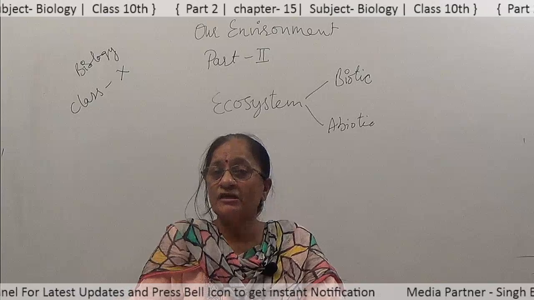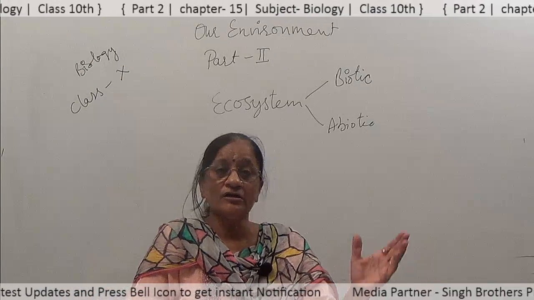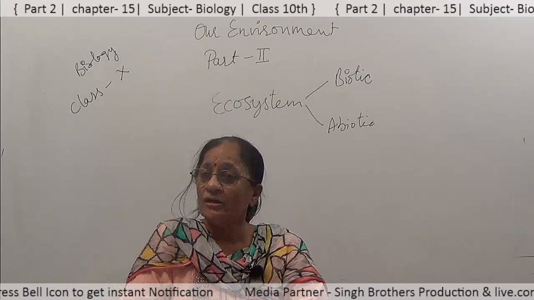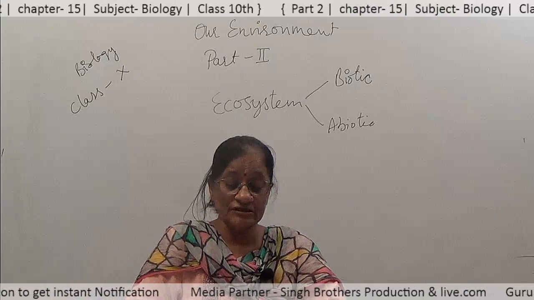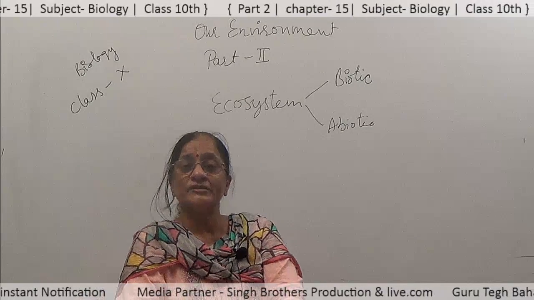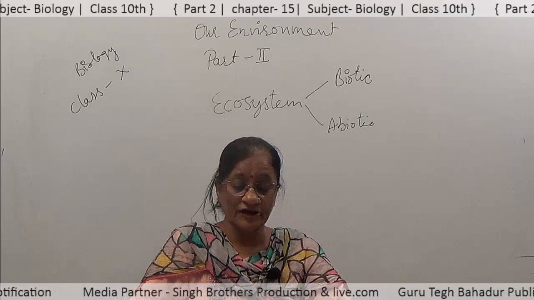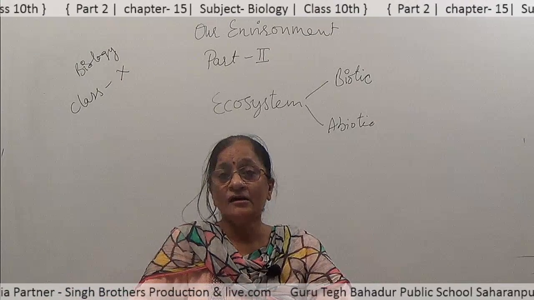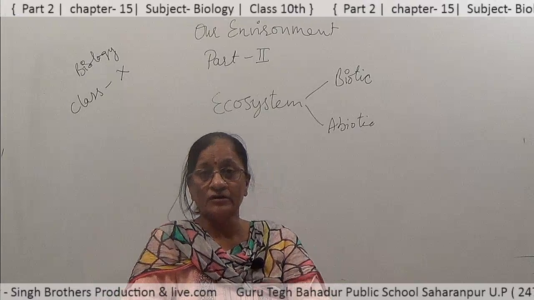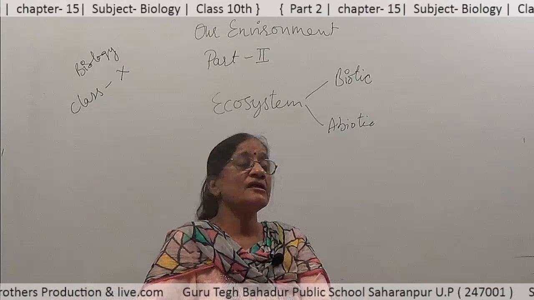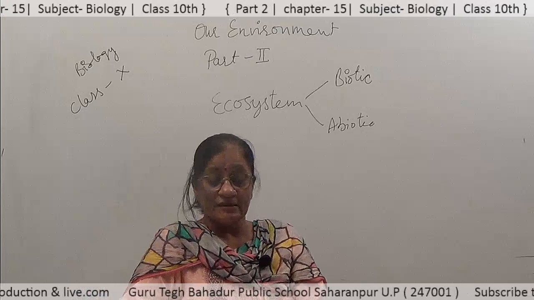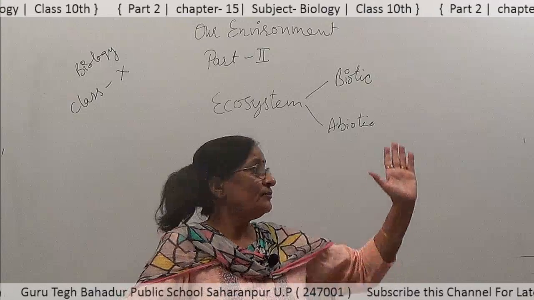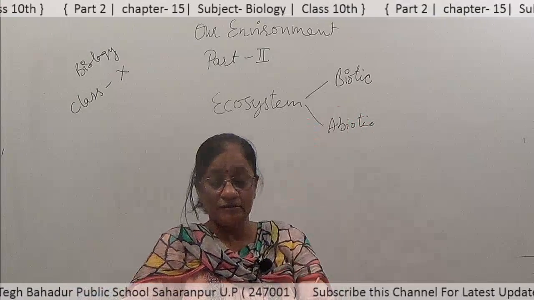Abiotic means all the non-living components of the environment, like temperature, soil, rainfall, wind, air, light, etc. So, an ecosystem is a combination of abiotic and biotic components.